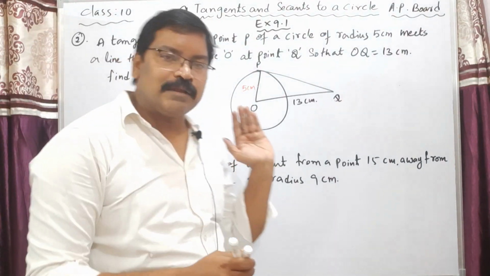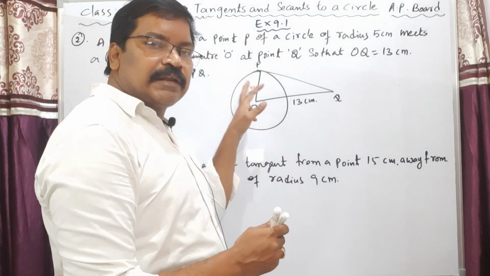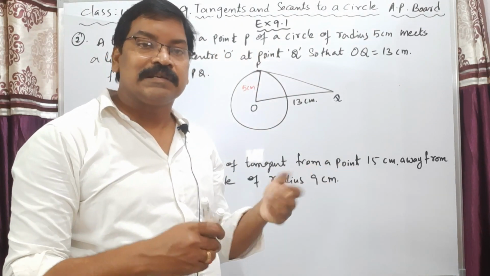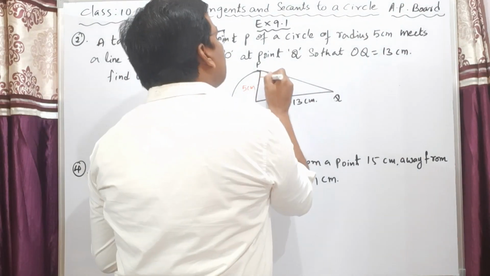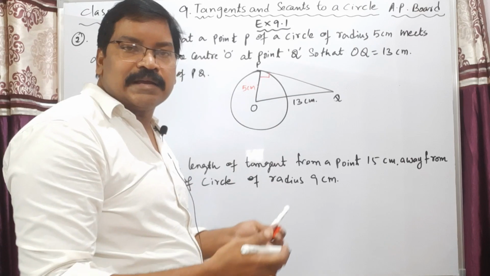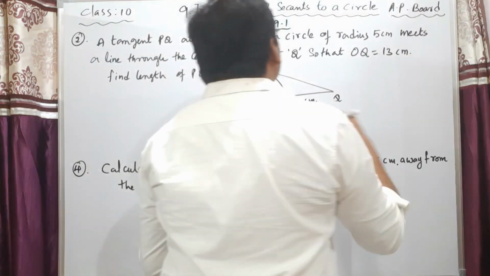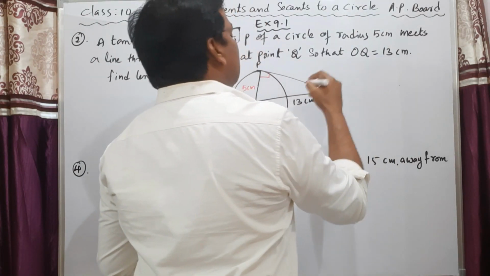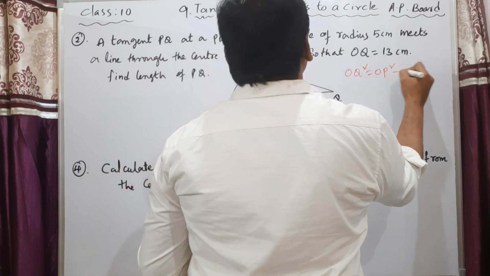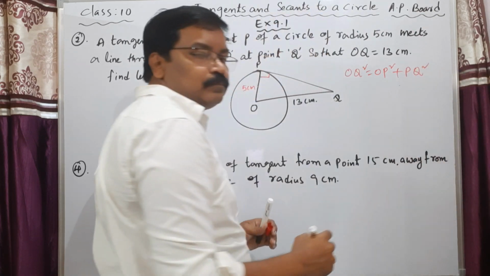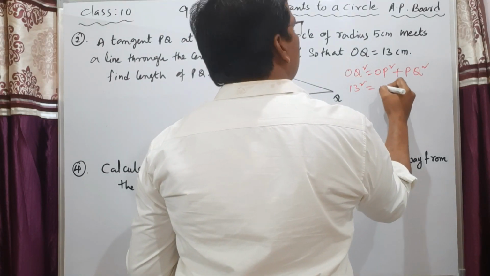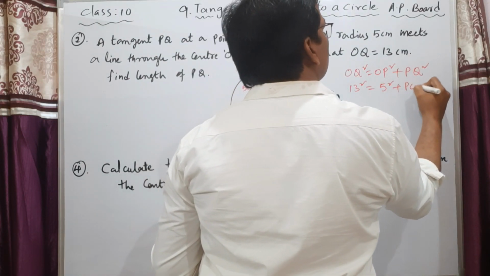According to theorem 9.1, my dear students, the angle between the radius and the tangent at the point of contact of a circle is 90 degrees. That means this angle is 90 degrees. Therefore, this OPQ is a right angle triangle. So to find the length of the tangent, OQ square is equal to OP square plus PQ square. OQ is 13, so 13 square is equal to 5 square plus PQ square.